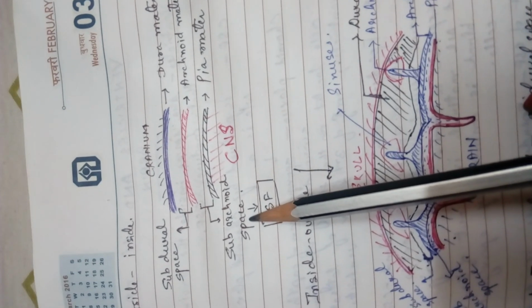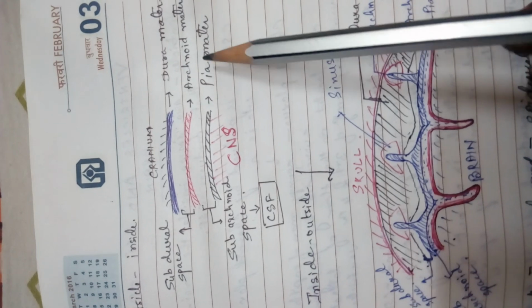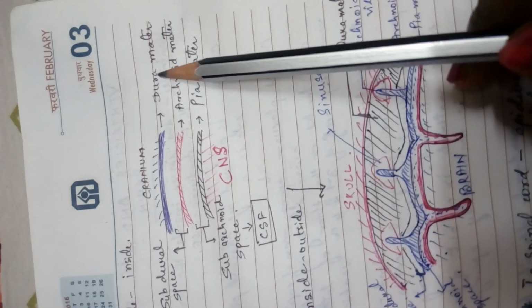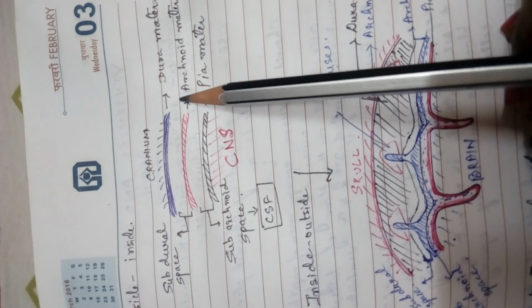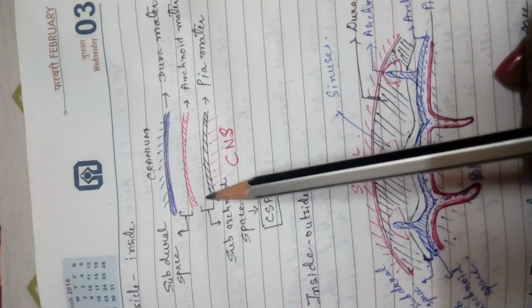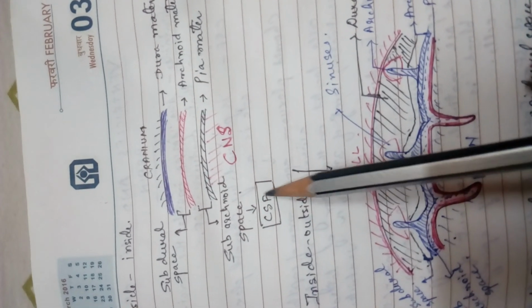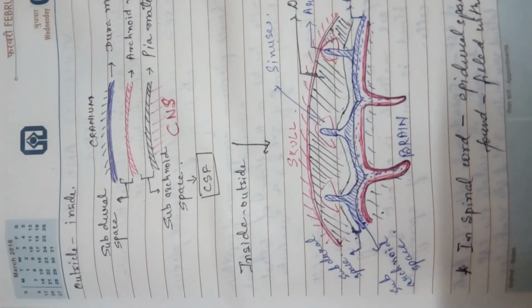Again, between the dura mater and arachnoid is the subdural space, and between the arachnoid and pia mater is the subarachnoid space. This layer covers the central nervous system, that is your brain and the spinal cord.